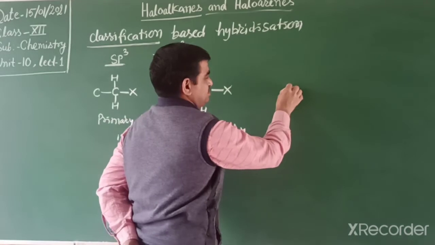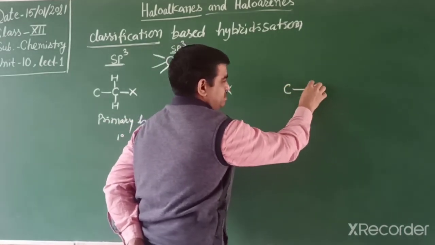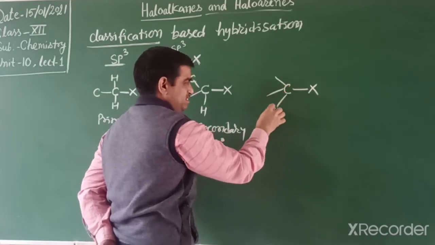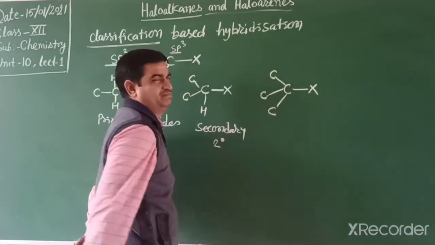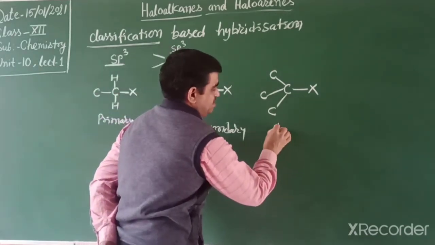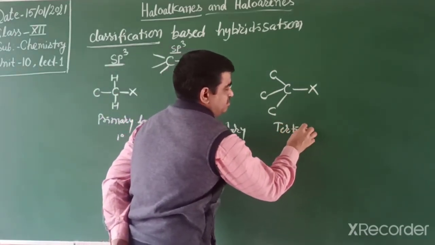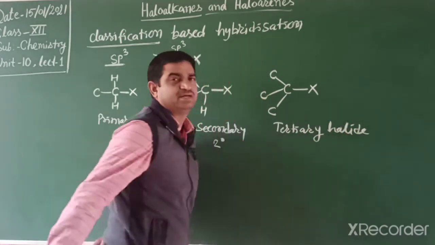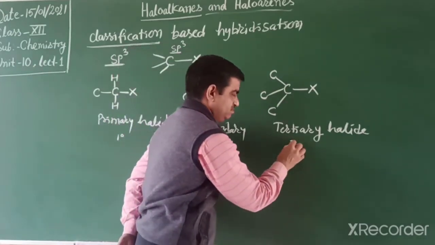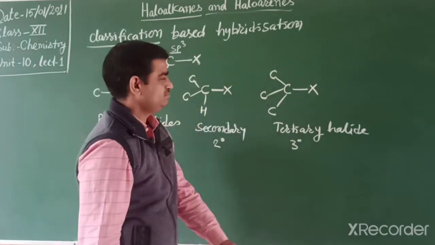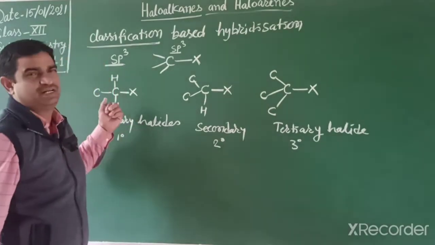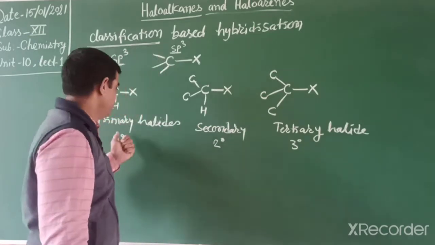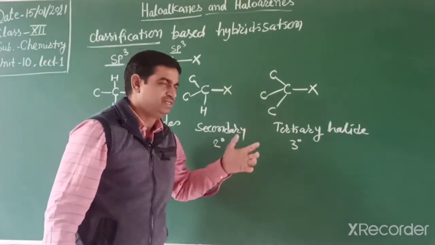The third classification is if a halogen atom is attached to a carbon that is directly attached to at least 3 carbon atoms. So that halide is a tertiary halide, or 3-degree halide. So this is the classification: primary halide, secondary halide, tertiary halide, or 1 degree, 2 degree, 3 degree.